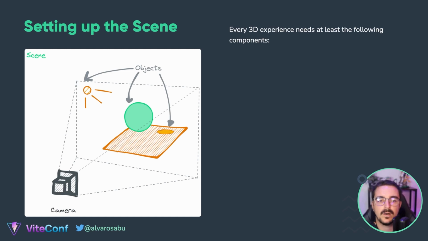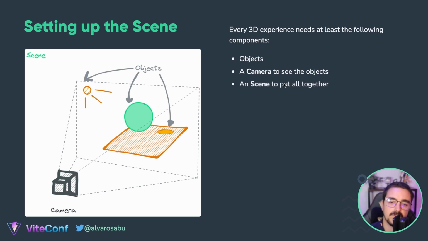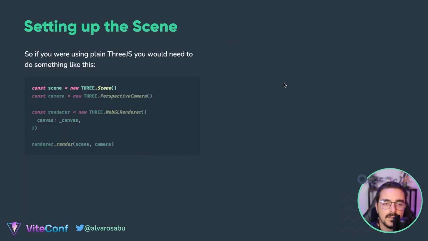Let's talk a little bit more about setting up a scene. Okay, so every 3D experience out there has more or less the same components. You have objects, which are the things that you want to render. It could be a sphere, a plane, a simulated floor. You need a camera to see those objects. And once you're ready, you wrap up everything in a scene. Then the renderer is going to render it on the DOM element, on the canvas. So to set up the scene, if you were using plain Three.js, you would do something like this.